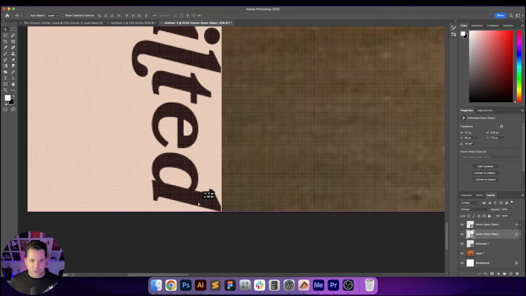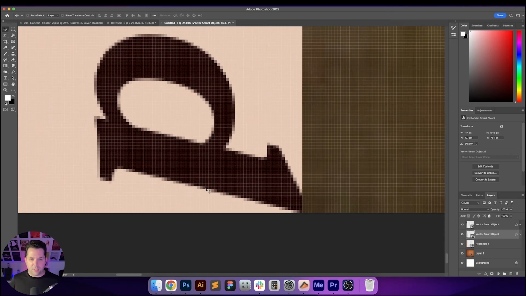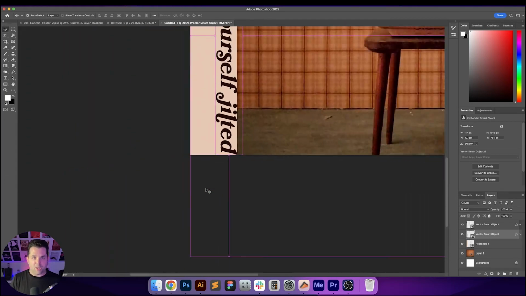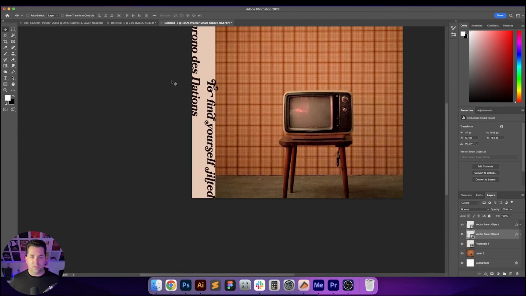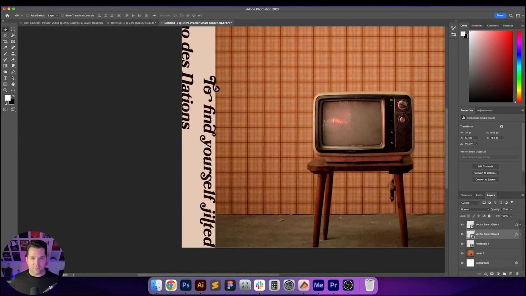Basically, if you were actually designing an album cover to be like this, you would make sure that your document is set up for a bleed and exactly where it's going to cut. That's where the type actually ends. So you would definitely need to be careful when it came to stuff like that.